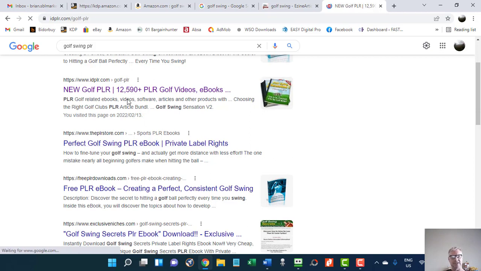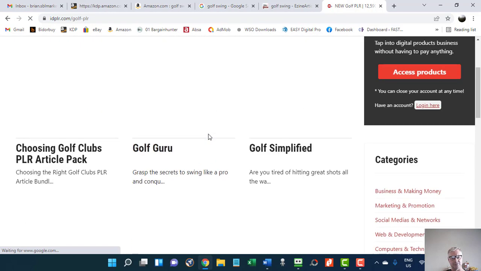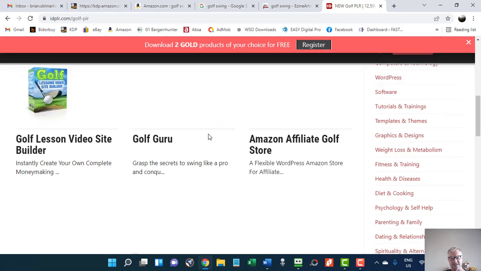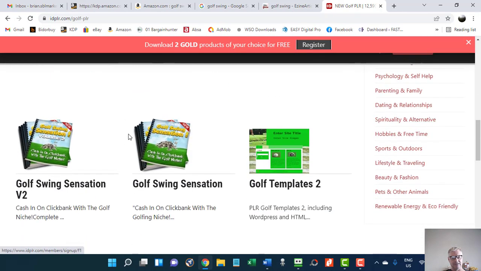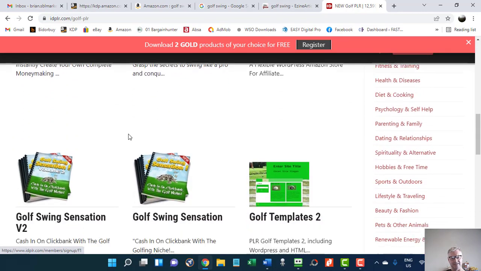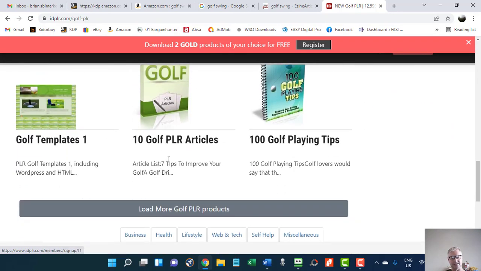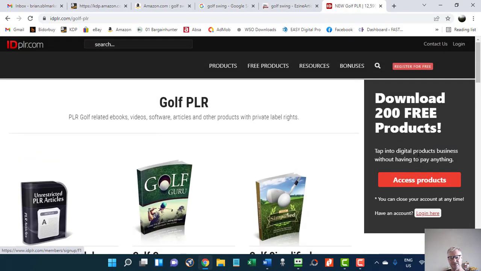Now again, you're going to open up these articles, copy this information, and paste it into your Word document. However, we are not going to use this information as is. Again, it's not fair to copy someone's article that has taken time to write and just use it as is for your own use. We're just using this as a basis to write our books. So those are the three ways that I gather information to write the books. That shouldn't take you longer than about 15 or 20 minutes.